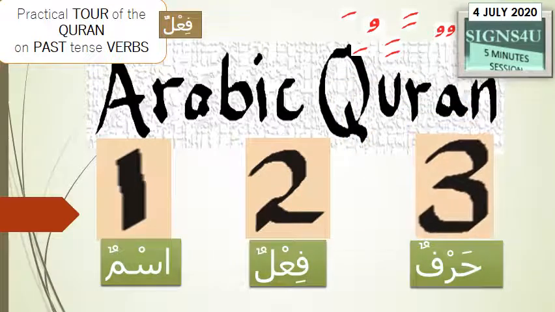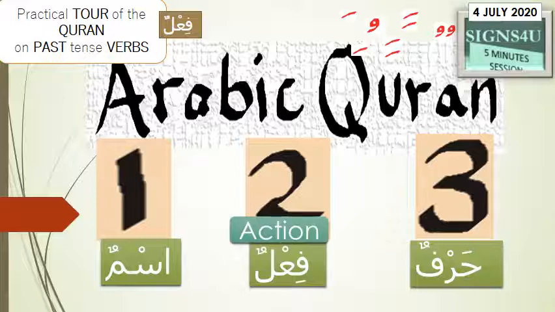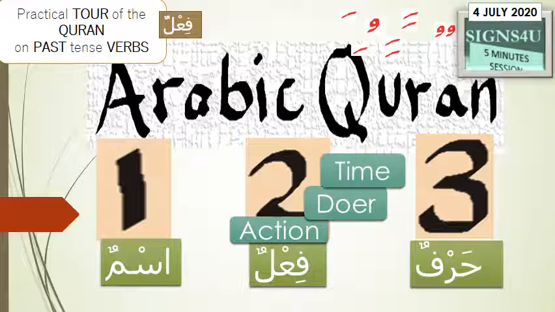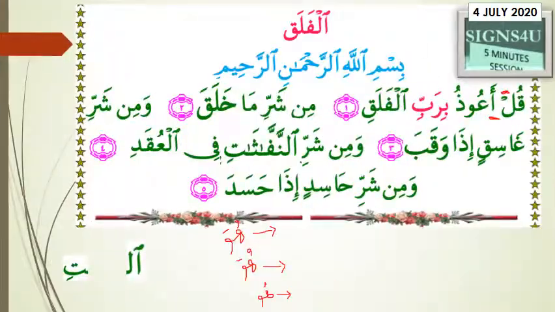Our simple objective is to have a brief tour of the Quran, with the aim of being able to identify a word that signifies an action. That means a word that shows that it's a verb, and we would apply most of the knowledge of what we have learned to be able to tell that, more than that word being an action, we should be able to identify the doer of the action and the time at which that action was performed. And for that simple reason, we're interested in none other than the fi'lun, or action word, more than the past tense fi'lun.